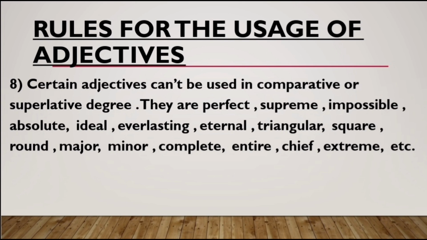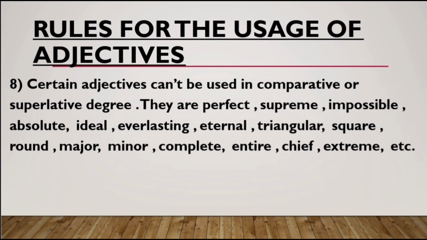Supreme, impossible. We cannot denote that it has certain degrees because they are complete in themselves and need no comparison. More examples are absolute, ideal, everlasting, eternal, triangular, square, round, major, minor, complete, entire, chief, extreme, etc.